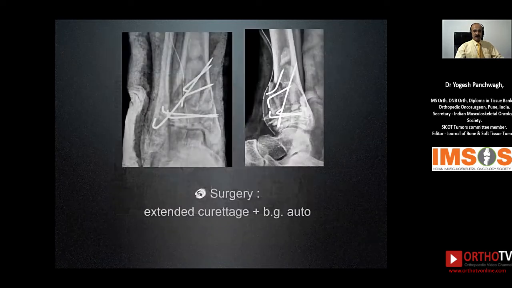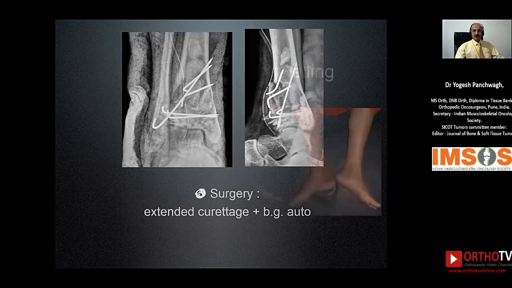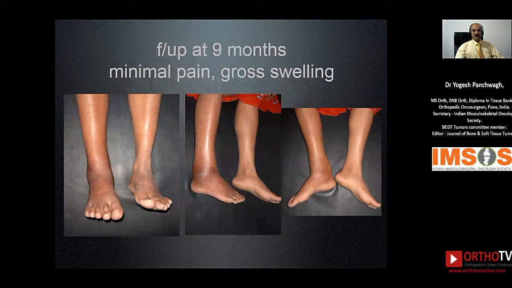So what our orthopedic colleague did was an extended curettage without doing a biopsy, and filled the defect with autografts. The patient was okay for the next 9 months, and then she started having pain and gross swelling in that operated area, which is seen in these clinical pictures.